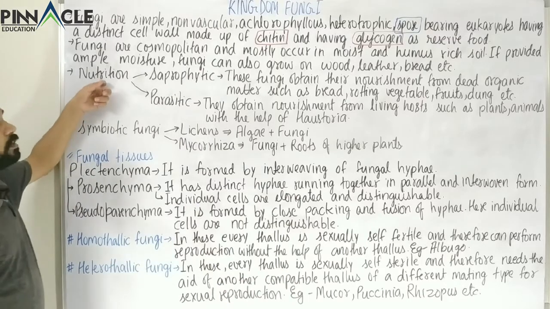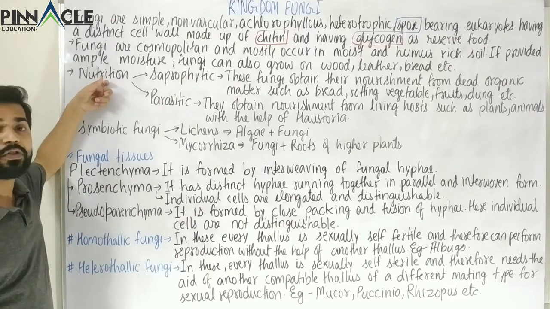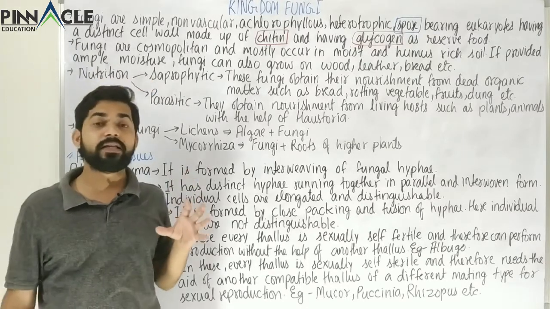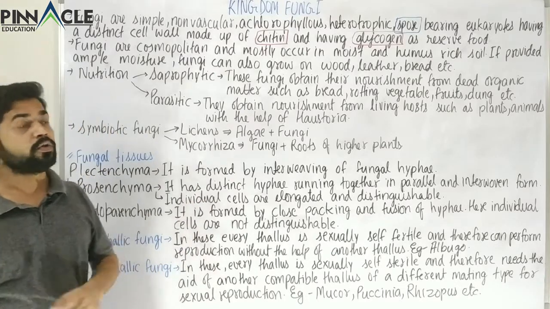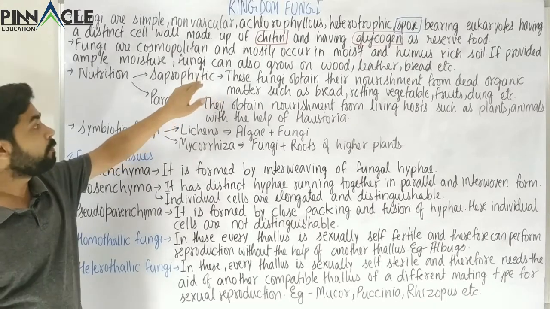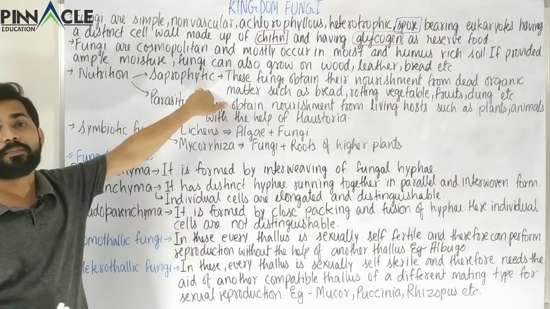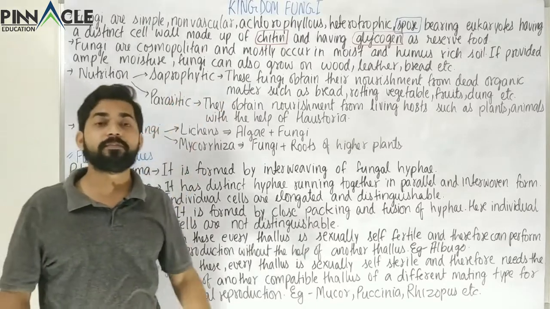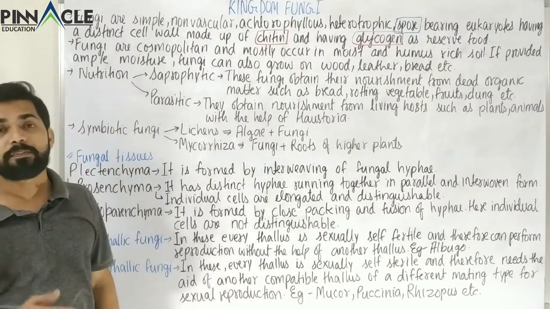Now if we come to the nutrition, how these fungi obtain their nutrition, the most common one is saprophyte. Fungi and bacteria are the two most important decomposers on the planet. So saprophyte is its decomposer form. So saprophytic fungi are one of the most important decomposer organisms on the planet. Saprophytic means that these are normally found on dead and decaying plant matter.